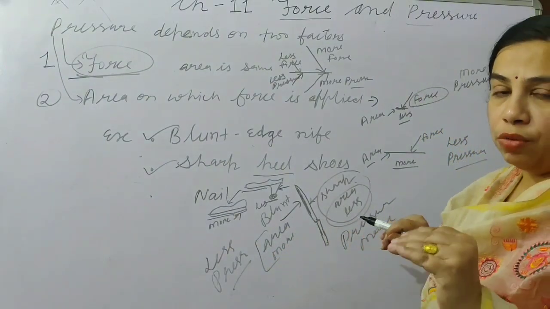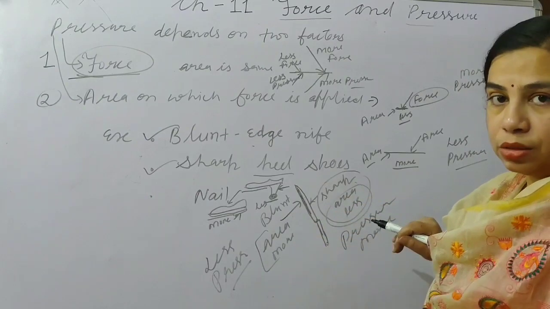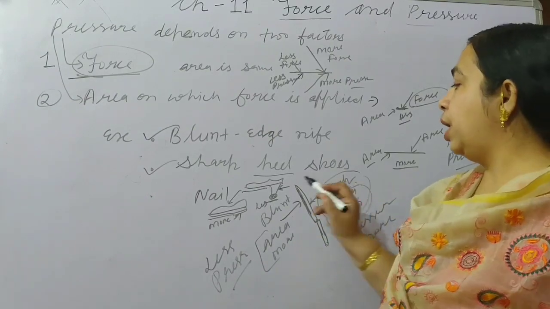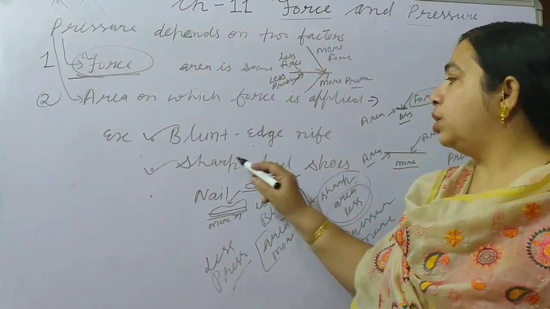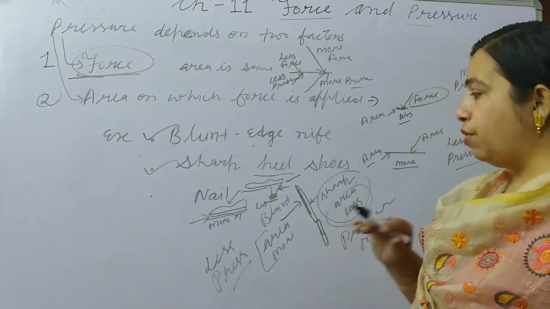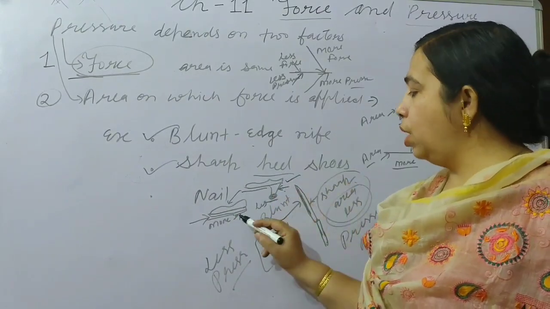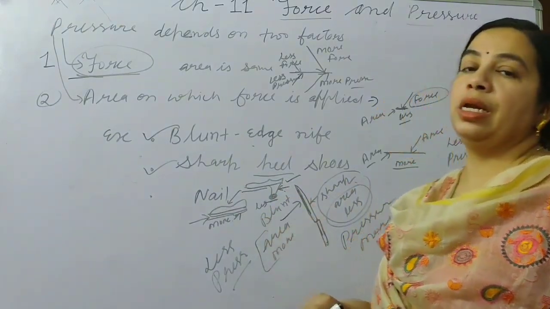If you put your foot on another's foot, the injury will be more with the sharp heel, and the injury will be less with the flat shoe. Due to the contact surface area, here the pressure will be more and here the pressure will be less.